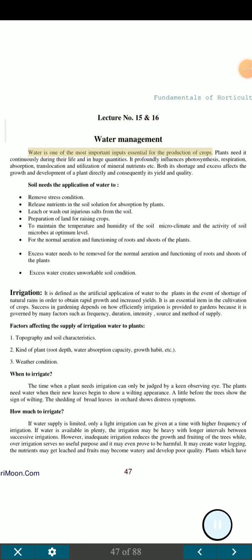Water management. Water is one of the most important inputs essential for the production of crops. Plants need it continuously during their life and in huge quantities. It profoundly influences photosynthesis, respiration, absorption, translocation and utilization of mineral nutrients etc. Both its shortage and excess affect the growth and development of a plant directly and consequently its yield and quality.